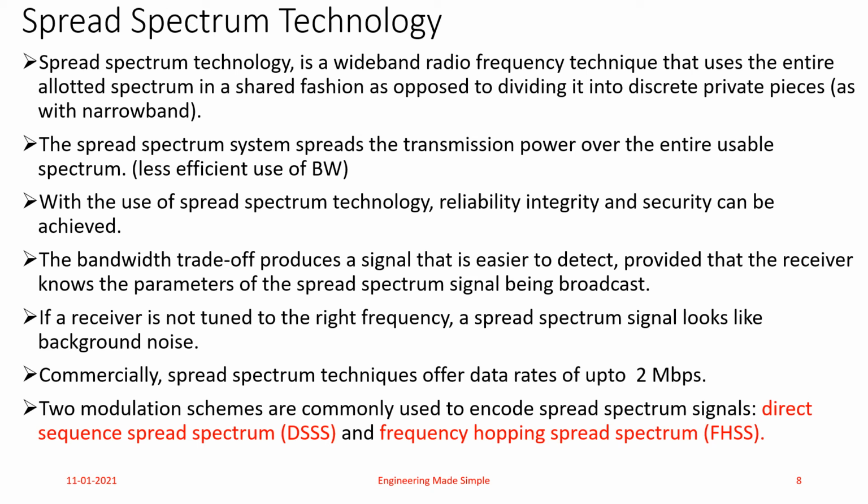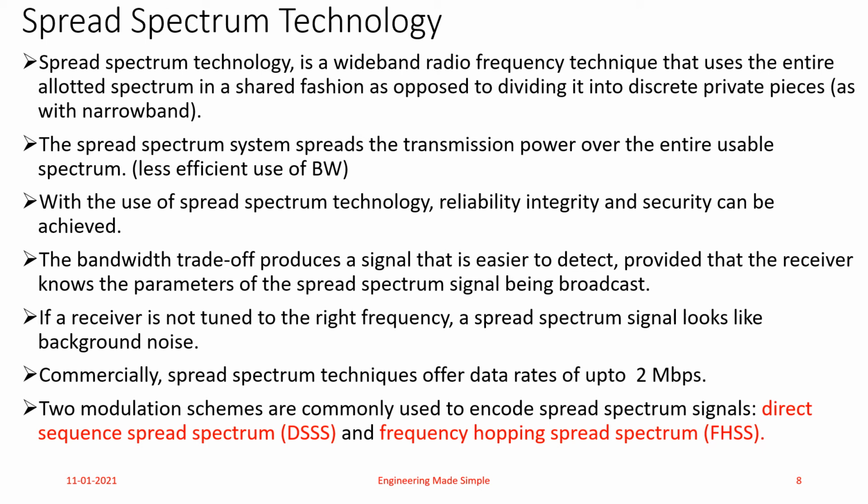There is no sharing happening in UHF narrowband technology. As opposed to that, here sharing happens. Instead of dividing it into smaller channel bandwidths, we give the entire spectrum to the user, and then sharing takes place. User means the wireless device.